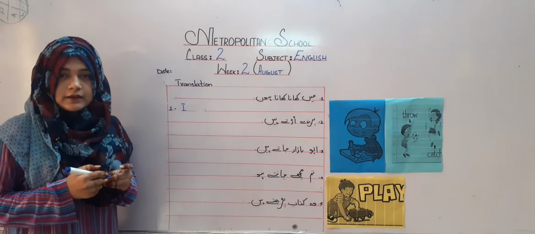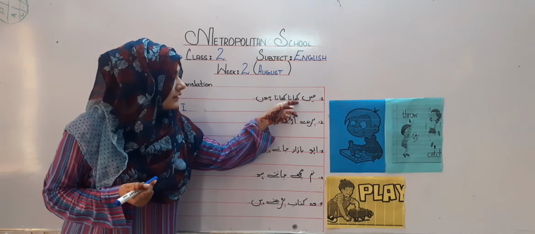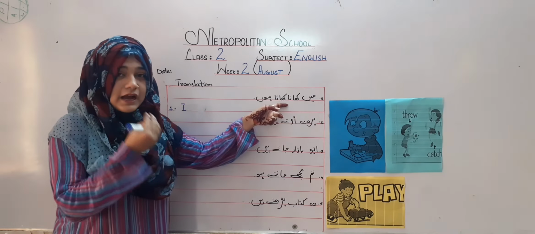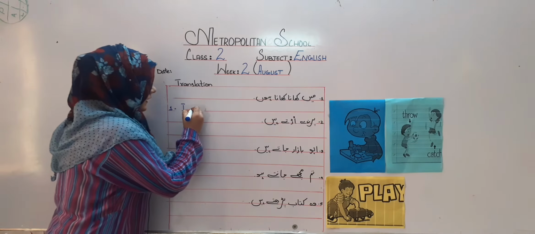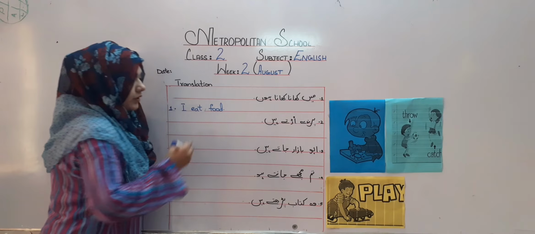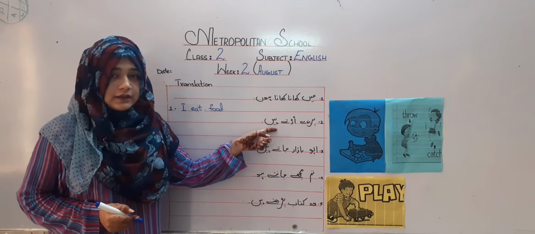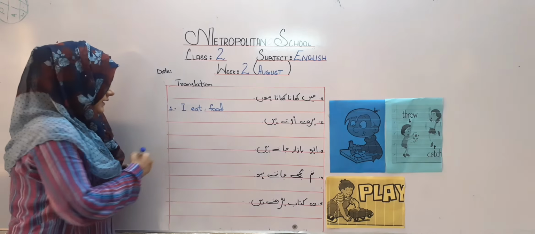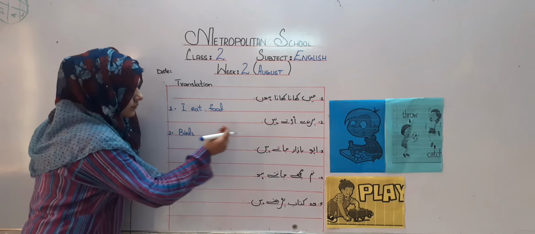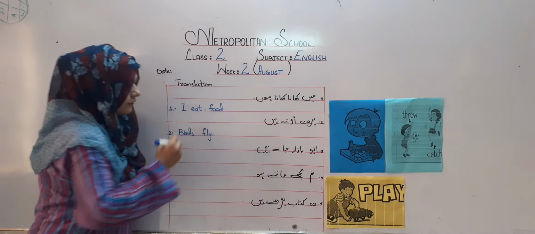I. What is the action in this sentence? खाना. क्या कर रहे हैं? खा रहे हैं. So I eat. And what are you eating? Food. Get it? Second one is परिंदे उड़ते हैं. We call परिंदे in English as birds. And what are birds doing? Birds fly.